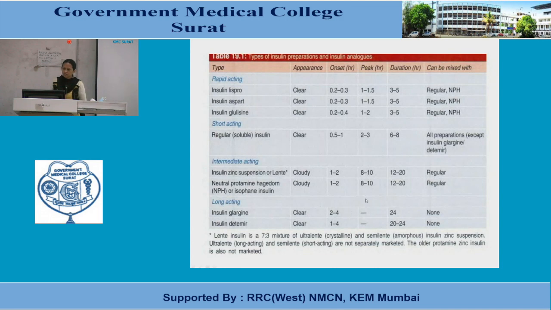Here you can see no peak is seen in case of long-acting insulin preparations or analogs, and that's why these two are also known as peakless insulins. Detemir, onset of action 1 to 4 hours, duration of action 20 to 24 hours. Similarly, they can't be mixed with these.